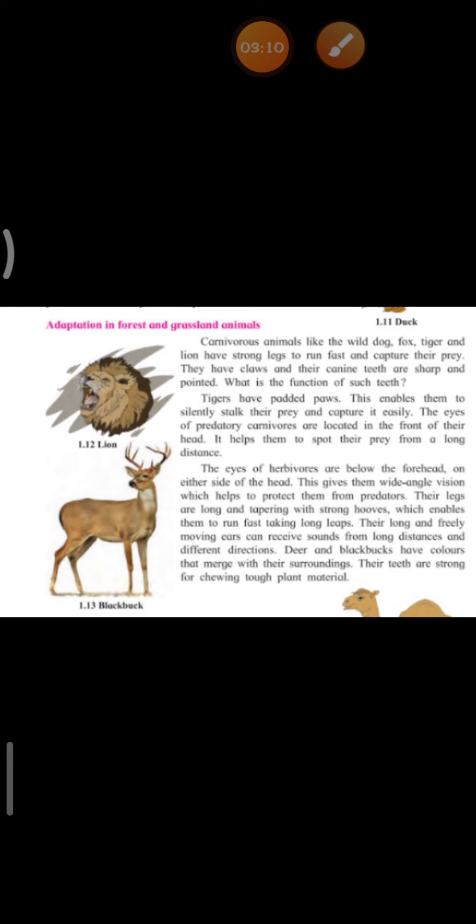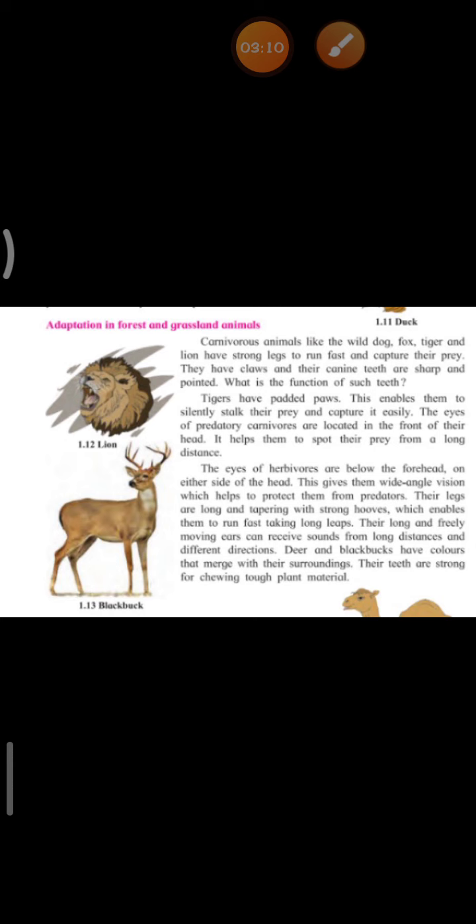The animals which feed only on grass and leaves of the trees are called herbivorous animals. For example, goat, sheep, cow, etc. These all are herbivorous animals.